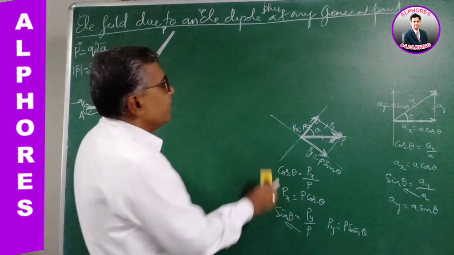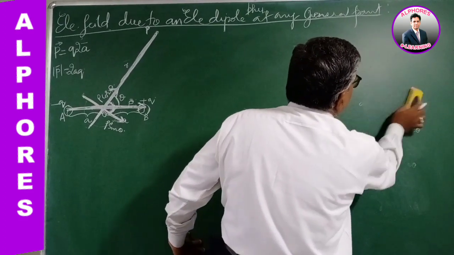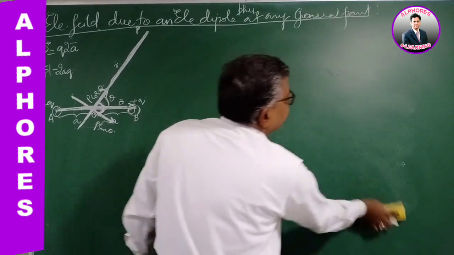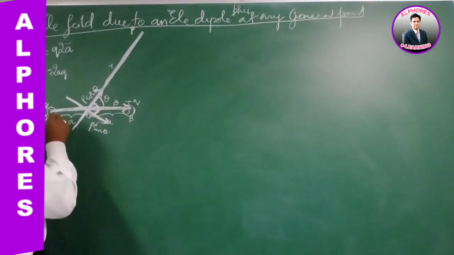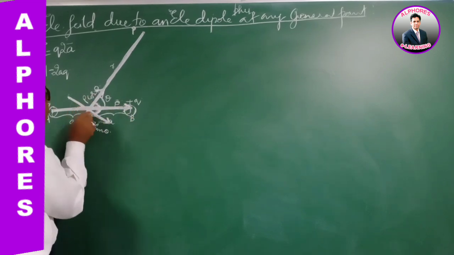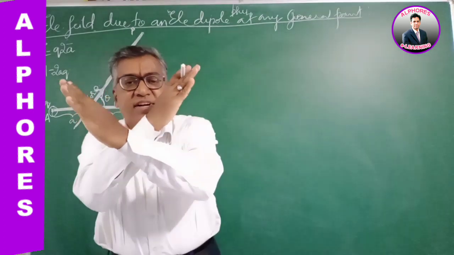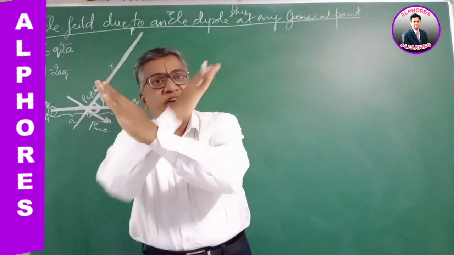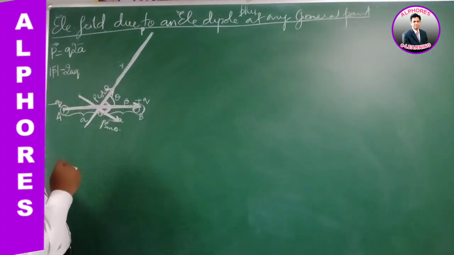So this way, the first step is to split the electric dipole moment vector into components. I am imagining this dipole as a combination of two perpendicular dipoles like this: one P cos theta, and the other on this side, P sin theta. P cos theta and P sin theta.